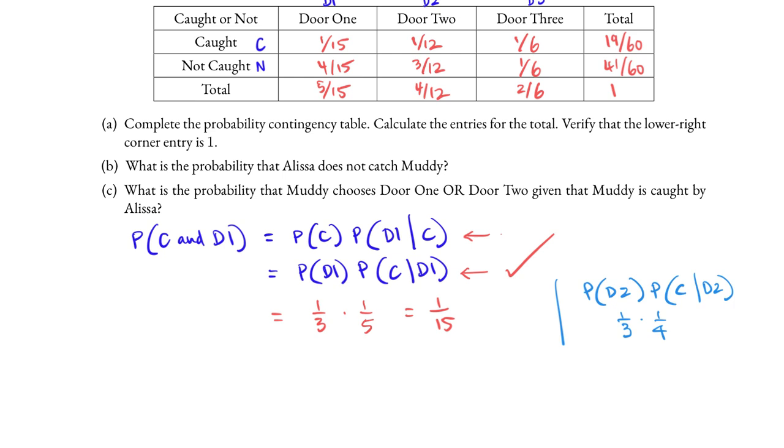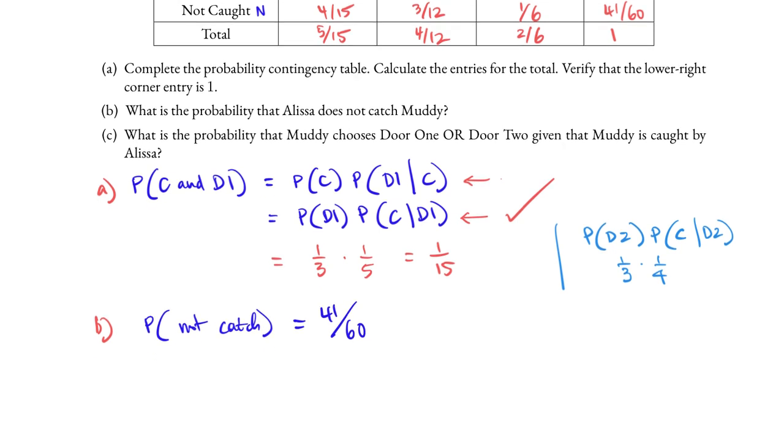From the table, we can answer part B. What is the probability that Alyssa does not catch Muddy? There is a row labeled not caught, and we see that the total in that row is 41/60. And so the probability that Alyssa does not catch Muddy is 41/60.